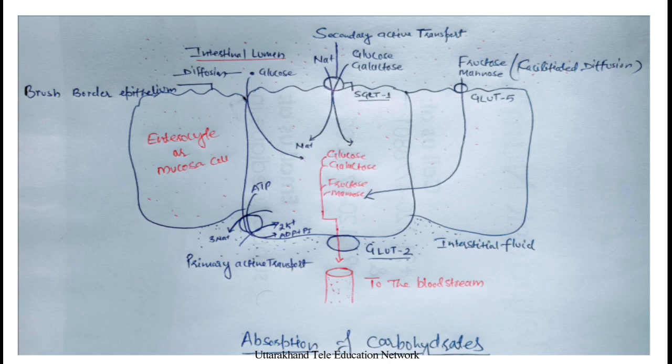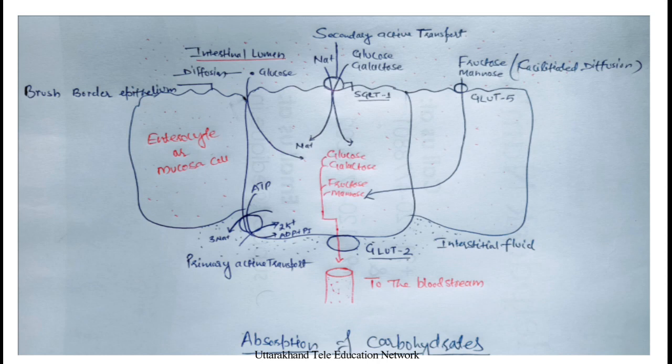This is known as sodium co-transport, also known as secondary active transport. Some glucose, about 10%, is absorbed directly from higher concentration to lower concentration by diffusion.